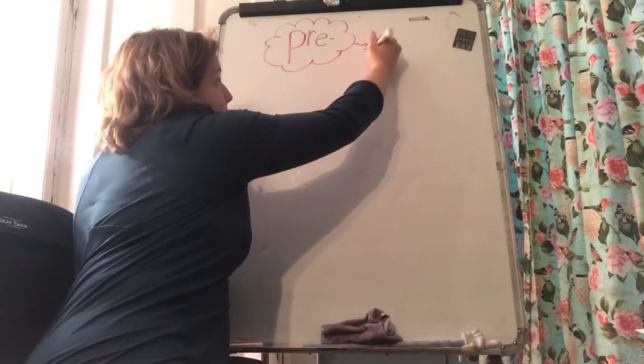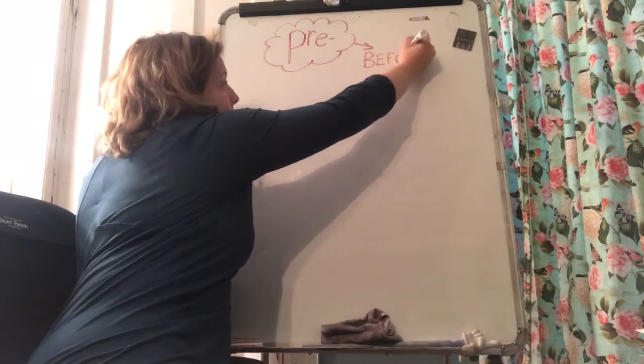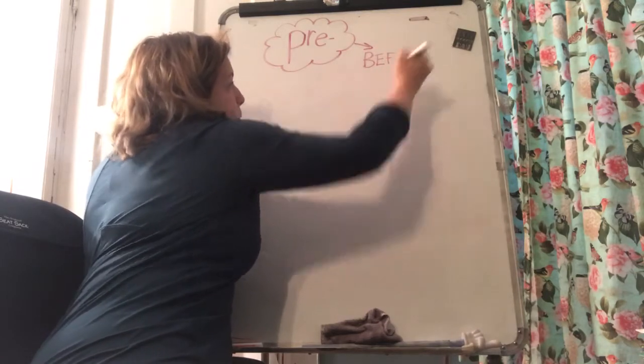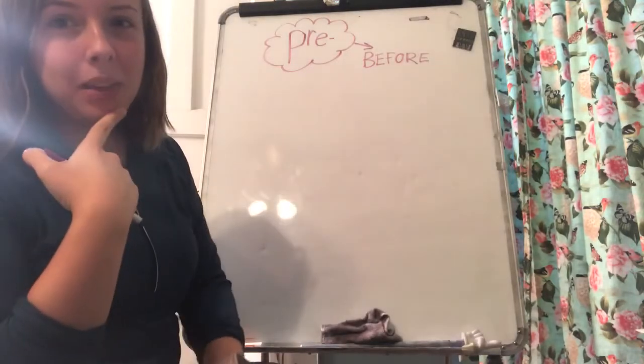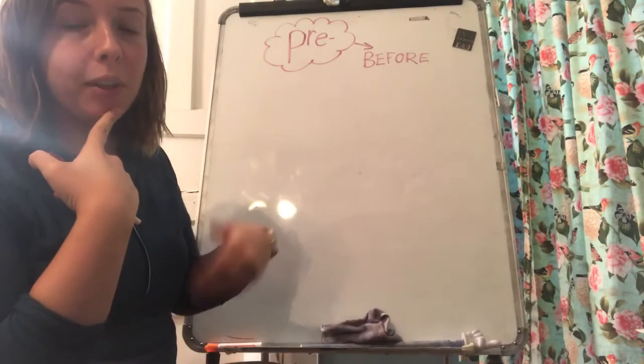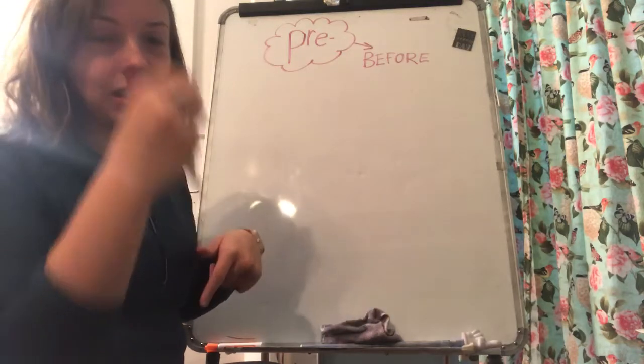Pre means before. So as we're looking at these words with the prefix pre, we're going to notice that they have something in their meaning that has to do with doing something before, maybe seeing something before. So let's hop into this really quickly.